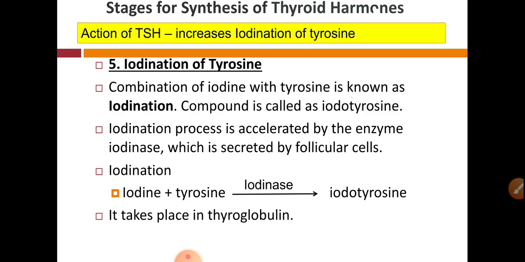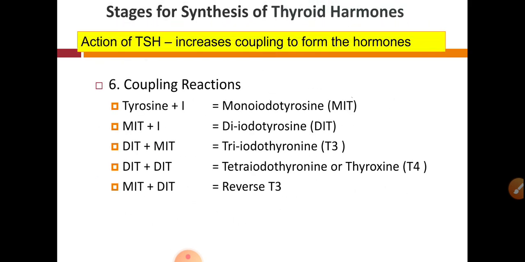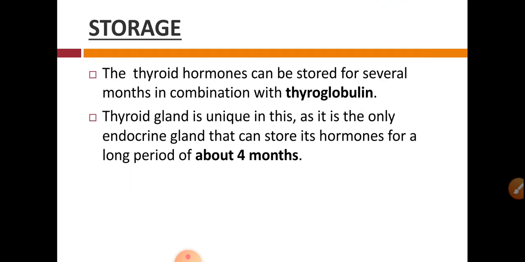After synthesis of the thyroid hormones, where are they stored? As we have seen, the thyroid gland is a unique gland because it stores its hormone extracellularly, that means in the follicular cavity, and this storage is for a very long period, about 4 months.